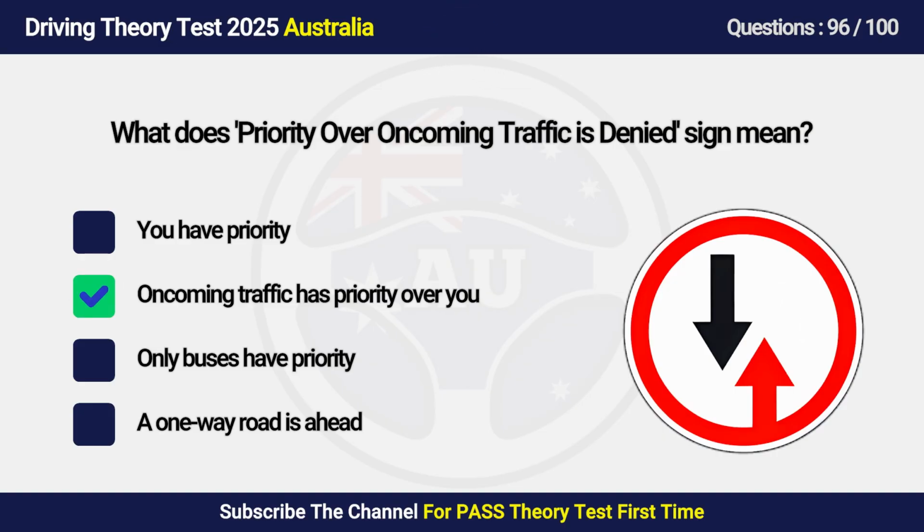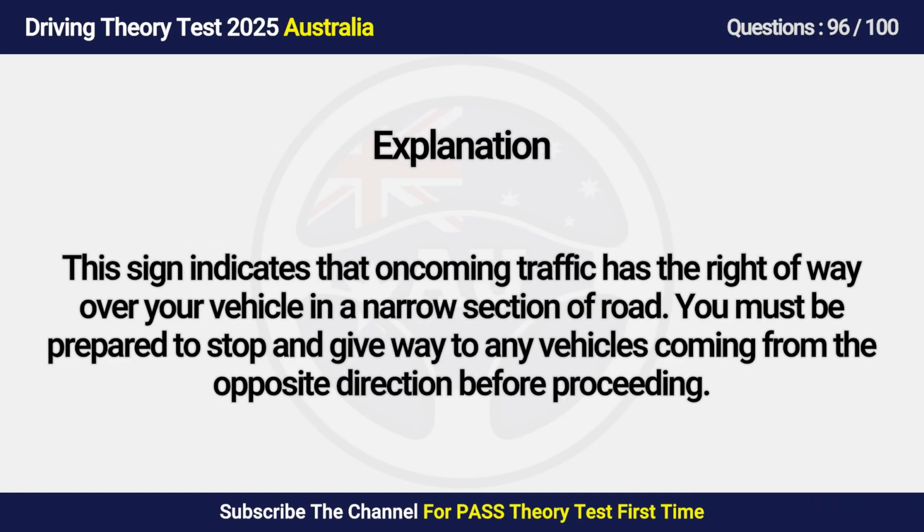Answer is B. Oncoming traffic has priority over you. This sign indicates that oncoming traffic has the right of way over your vehicle in a narrow section of road. You must be prepared to stop and give way to any vehicles coming from the opposite direction before proceeding.